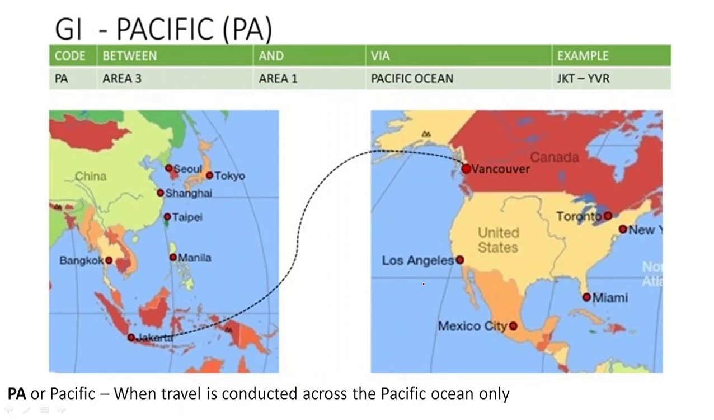Now we have Pacific, PA. Here travel is conducted across the Pacific Ocean only. When a journey is across the Pacific Ocean only, the GI code will be PA. Here we have a journey from Jakarta in TC3 to Vancouver in Canada, TC1. So the journey is through Pacific, PA. The journey is between area 3 and area 1 via Pacific, so the GI code will be PA.